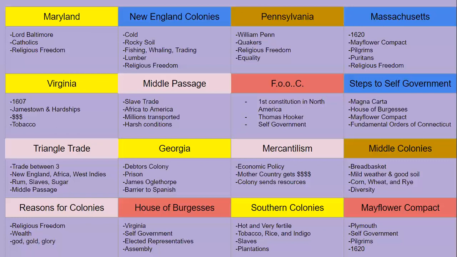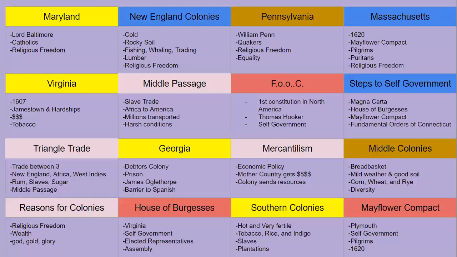Southern colonies, remember that the climate was very hot, the soil was fertile. The cash crops that were grown there were tobacco, rice, indigo, eventually cotton. The people that would work the plantations or the farms were slaves primarily. Remember that a plantation is a large farm that slaves work that grows cash crops.